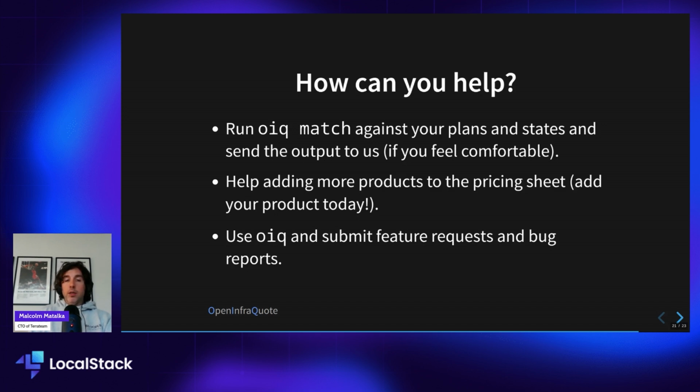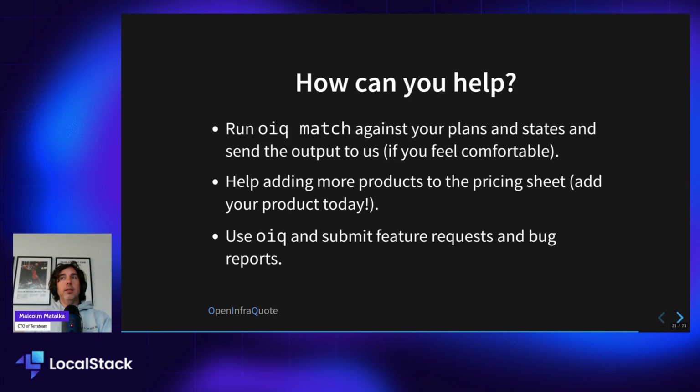If you have a product that you know how to connect to a Terraform resource, send to us how to price that and how to connect it to a resource, and we can add it to the pricing sheet, and then it'll be in there for anyone to use. And then also, please just use it and submit feature requests and bug reports. That's probably one of the most valuable things you can do.